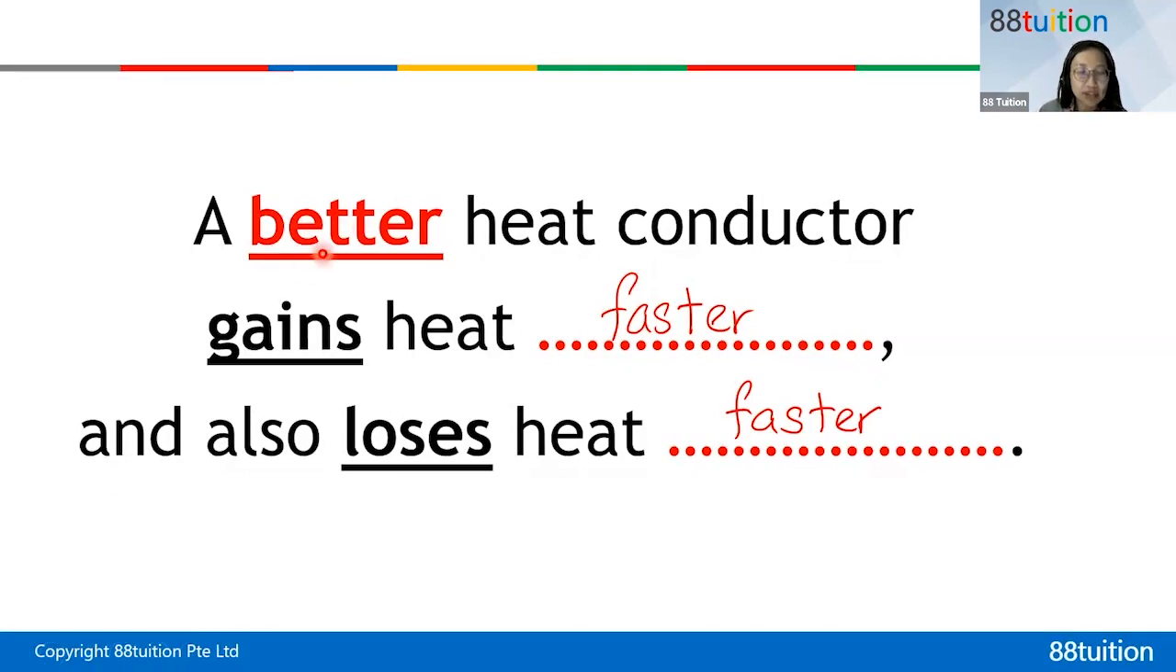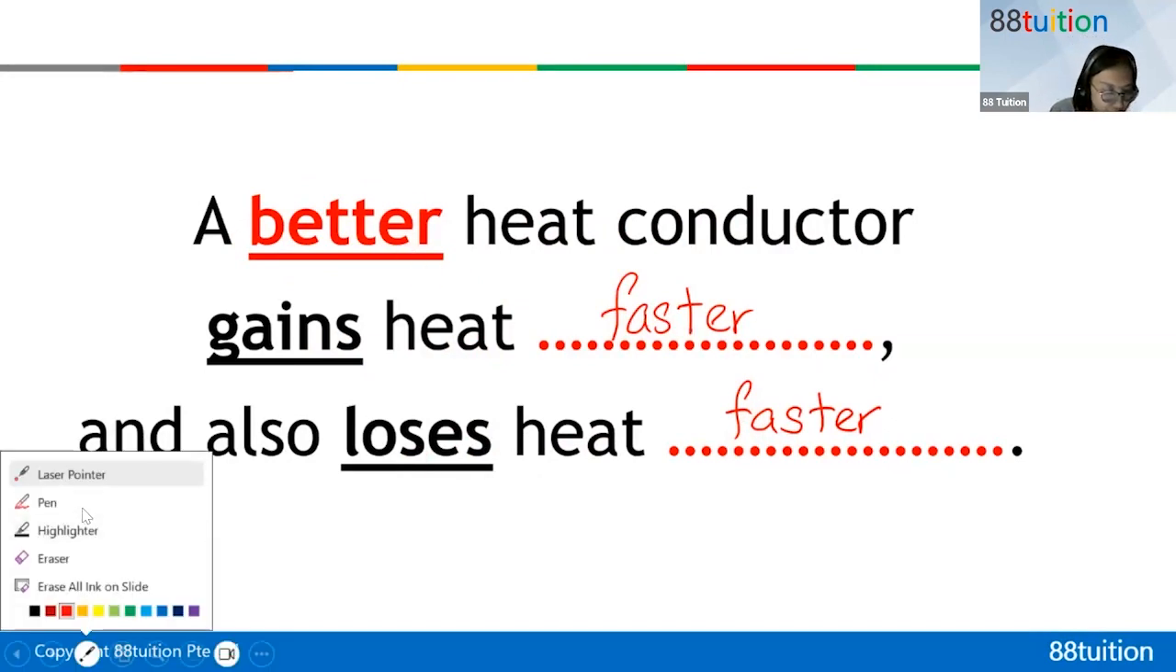If a material is a better heat conductor, you can say conductor of heat. It's the same meaning. Heat conductor is the same as conductor of heat. So a better heat conductor will gain heat faster and also lose heat faster. In some cases, it will gain heat. In some cases, it will lose heat, depending on the temperature. So always remember, better runner, run faster.